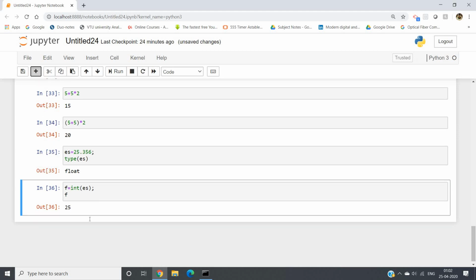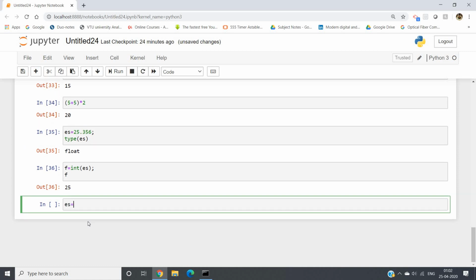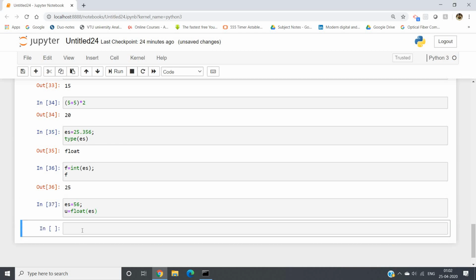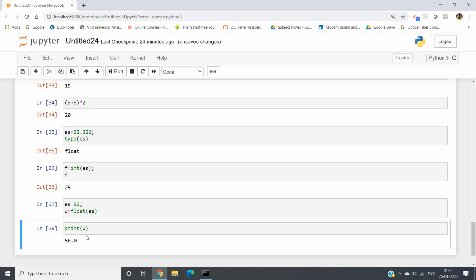Like that you can convert from integer to float also. Suppose E equal to 56. Now U equal to, what we can do, float of E I am writing. Now if I print U, you'll get 56.0, which is the floating point representation, or you can simply write U also, you'll get 56.0. So like that, integer can be converted to float, and float can be converted into integer, right? This is a most important concept.